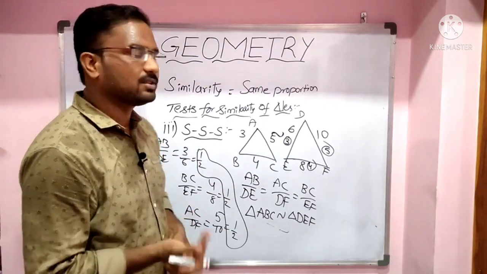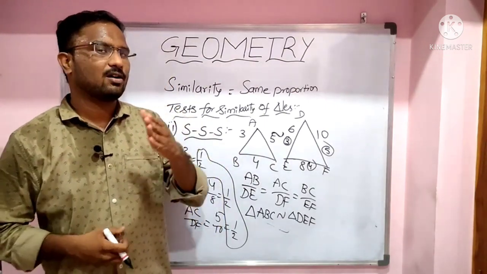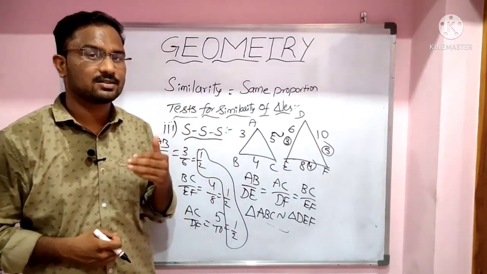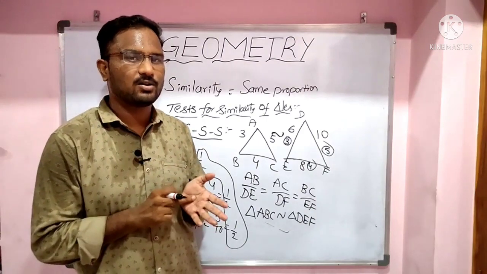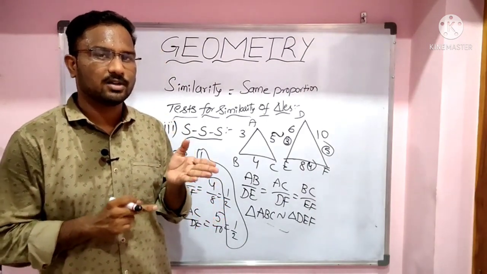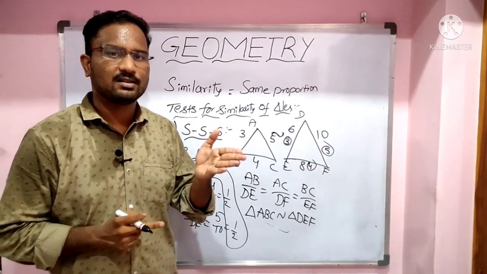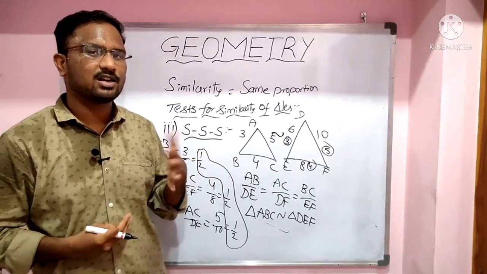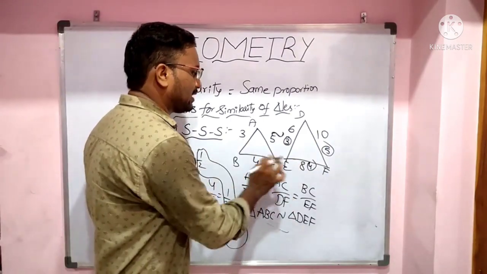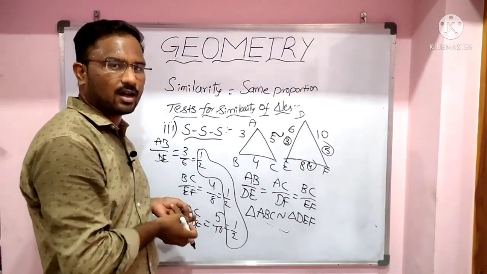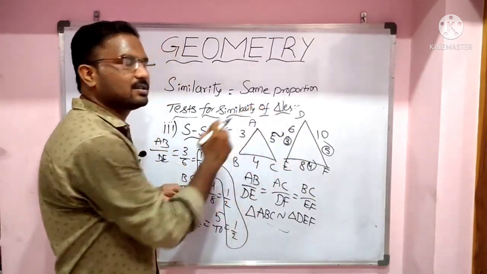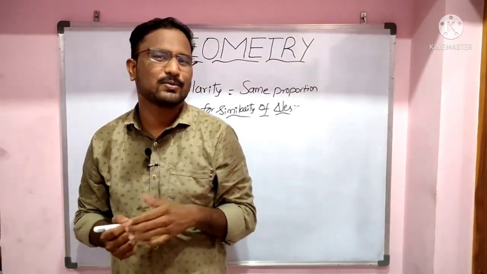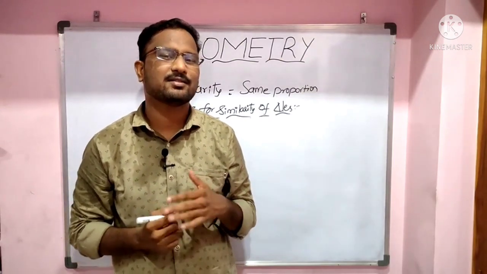From this what we can infer: if two triangles are congruent, then we can say those two triangles are similar triangles, but the converse is not true. That means if two triangles are similar, then those two triangles need not be congruent. It may or it may not. If the sides of these two triangles are 3, 4, 5, then these two triangles are congruent. Otherwise, if sides are 6, 8, 10, then these two triangles are similar triangles but not congruent.